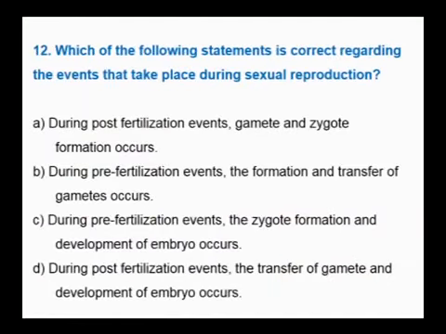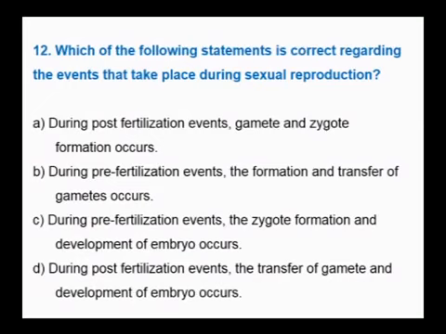Which of the following statements is correct regarding the events that take place during sexual reproduction? As you know, the events of sexual reproduction can be classified into pre-fertilization events, fertilization events and post-fertilization events. Pre-fertilization events include gamete formation and gamete transfer. Fertilization events include the formation of the zygote during external and internal fertilization. Post-fertilization events include zygote development and embryogenesis.